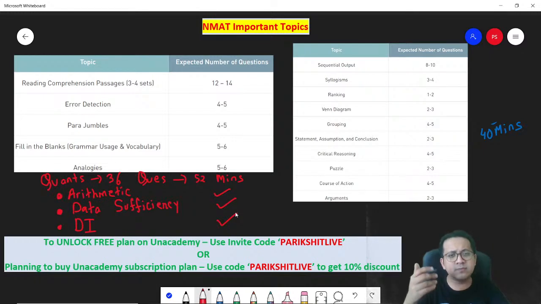Remember, there are no negative marks. You have to attempt every question. There is no sectional cutoff. An overall cutoff will be there and you have to score well because the paper difficulty level is generally easy. You should expect to do around 60 to 70% of the questions correct.